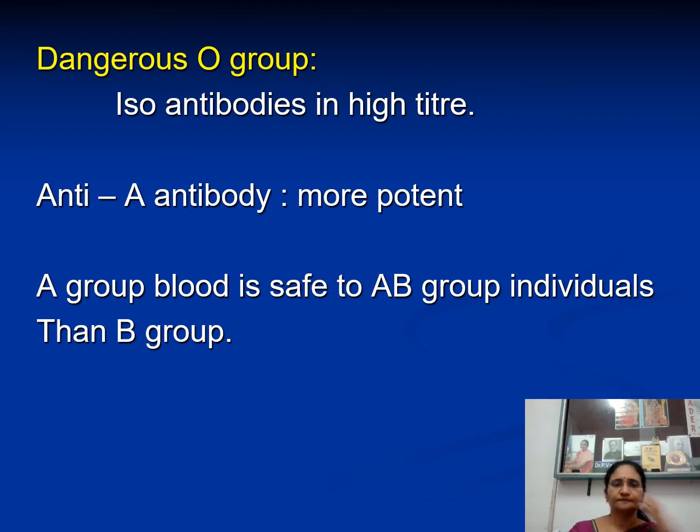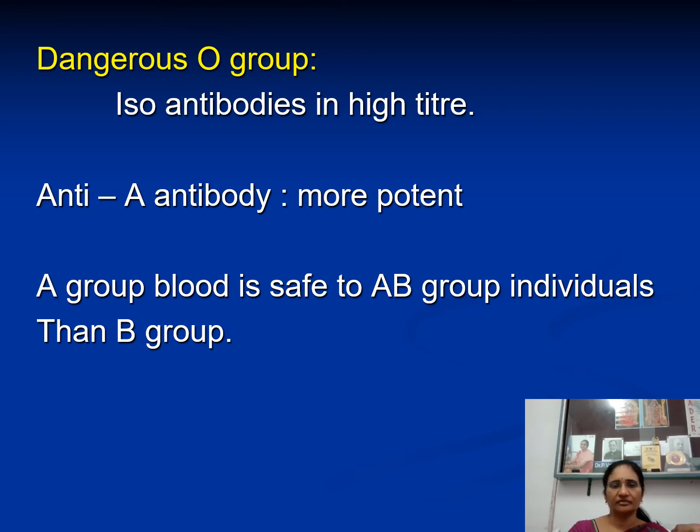And there is one group called dangerous O group. As usual I told you, O group means no antigen, but it consists of anti-A and anti-B antibodies. Both are there. Usually they are less in amount, but in some individuals, which is called the dangerous group, those anti-A and anti-B antibodies are very high in amount.